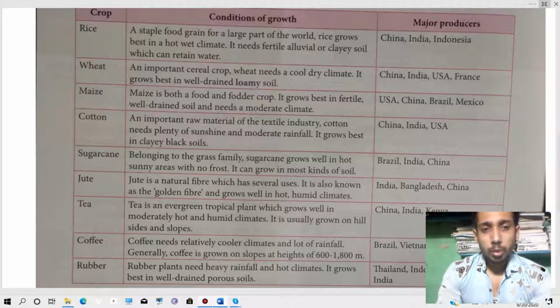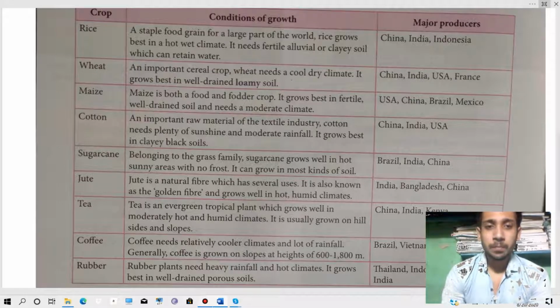Then we will go for jute. Jute is a natural fiber which has several uses, means it has a lot of uses. It is also known as the golden fiber, and it grows well in hot humid climates. Means jute needs a hot and humid climate, and the major producers are India, Bangladesh, China.